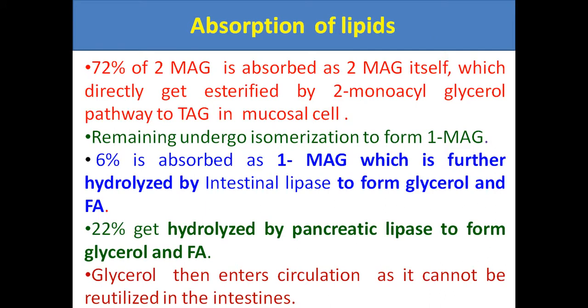Now, 72% of 2-monoacylglycerol is absorbed as 2-monoacylglycerol itself, which directly gets esterified by the 2-monoacylglycerol pathway to triacylglycerol in mucosal cells.